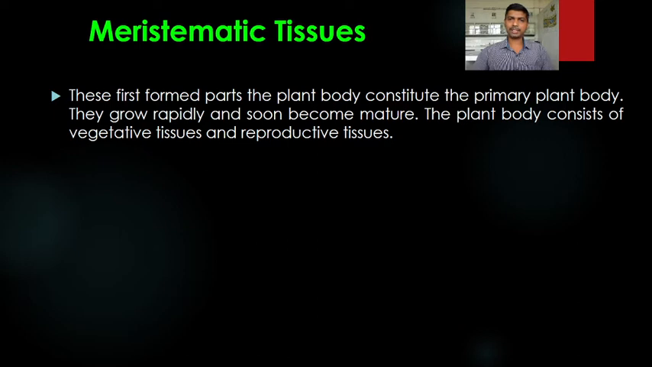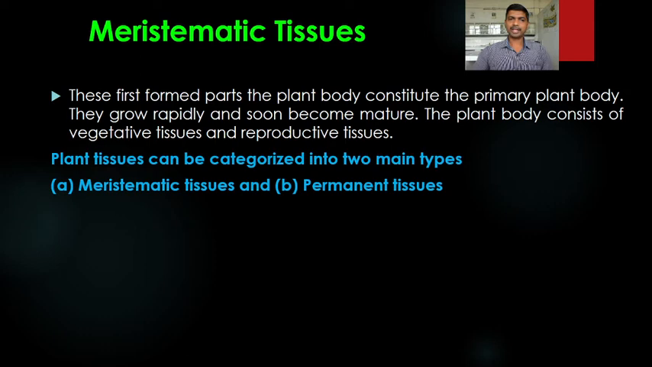After completion of vegetative growth, the plant starts reproductive growth. So the formation of the flower is the sign of reproductive growth of the plant. The inflorescence, flower, androecium and gynoecium are the plant parts that possess reproductive tissues.